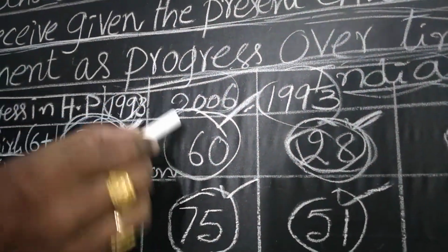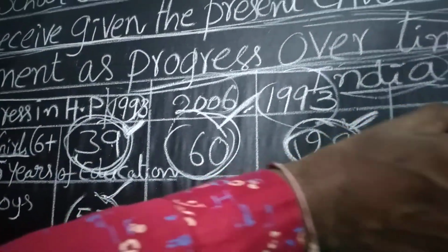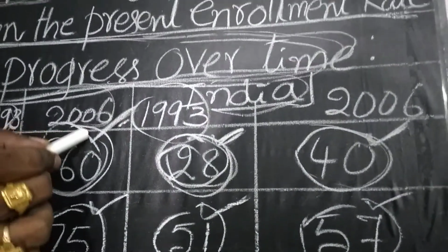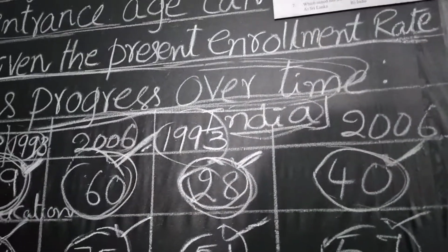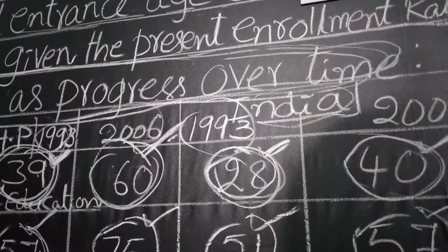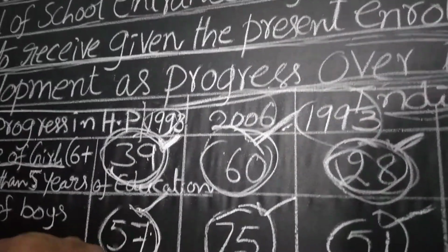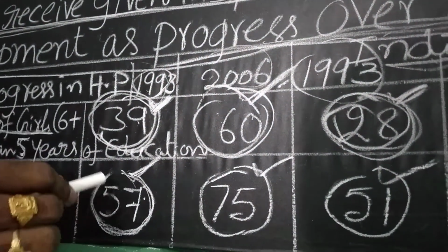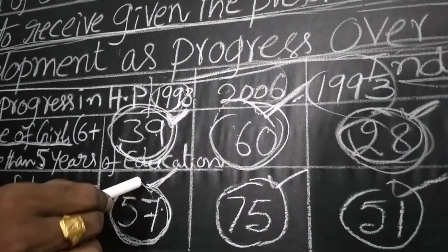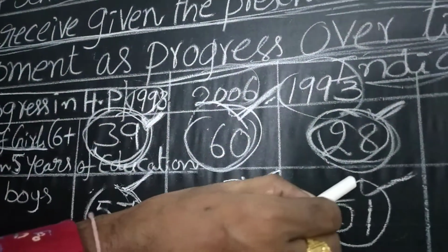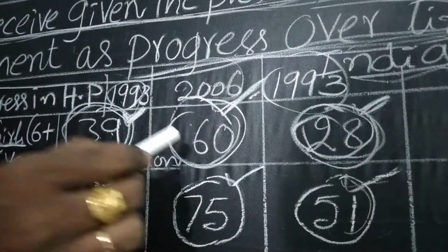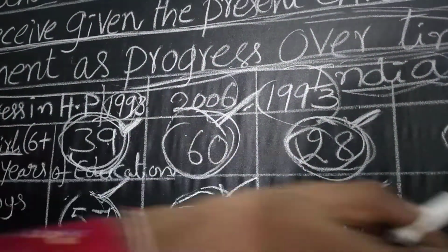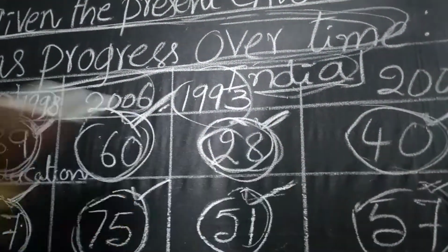In 2006, Himachal Pradesh is a little better: 60% of girls attended up to 6th class, while the national average is only 40%. Coming to the boys, in 1993, 57% of boys in Himachal Pradesh attended school up to 6th class, and the national average was 51%. In 2006, Himachal Pradesh increased to 75%, but the national average is lower, only 57%.